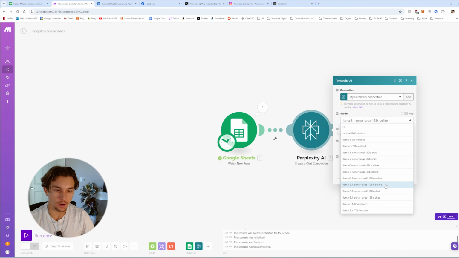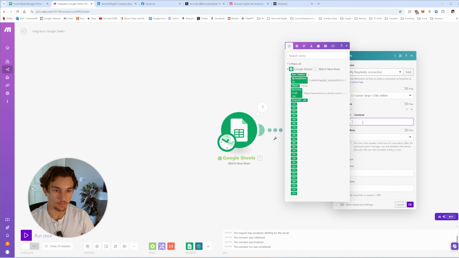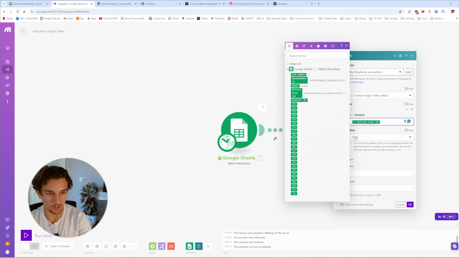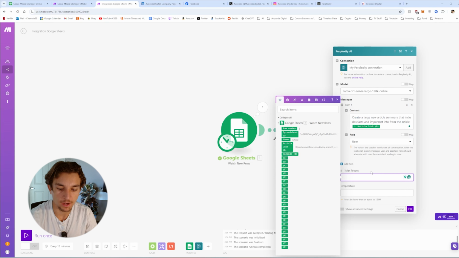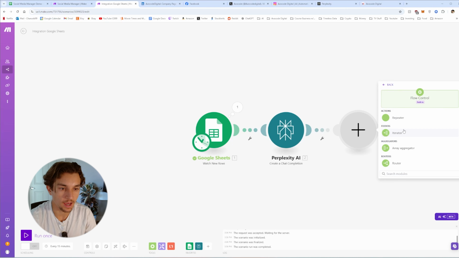Okay, so for the model, I use this large 128K online Llama 3.1 because that I believe is the latest model. You'll add a message. Content will be the article link, role user, and the prompt I use. Okay, this is the prompt that I use. I will include all of my prompts and this entire template. I will be including all the prompts in my school community. All my prompts will be going here. Max tokens we can leave as 0 and then hit OK. Next, we're going to add a router.